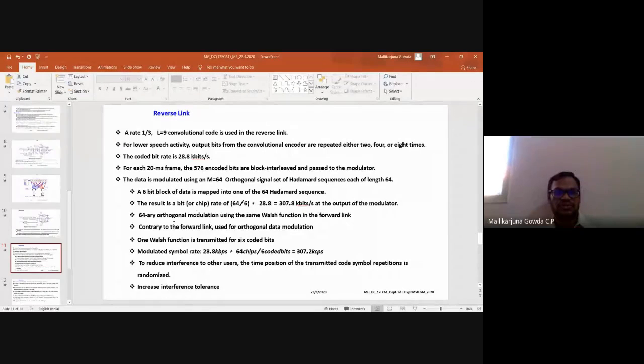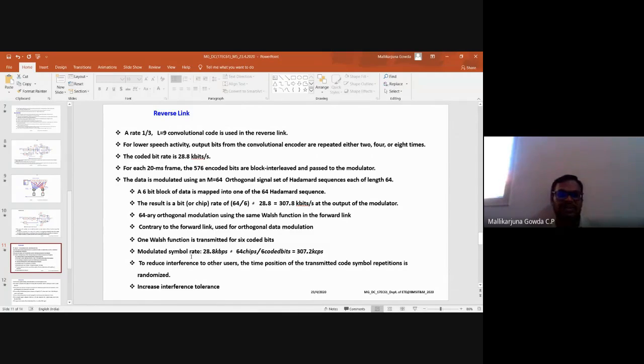Okay. So 64-ary orthogonal modulation using the same Walsh function as in the forward link. Here in the reverse link it is used for orthogonal data modulation. One Walsh function or Hadamard sequence is transmitted for 6 coded bits.